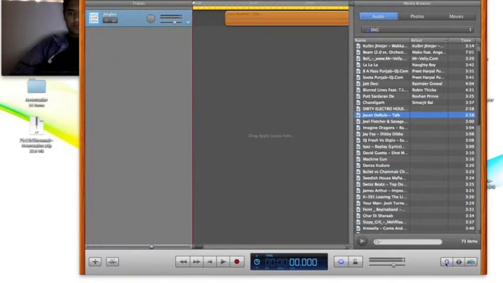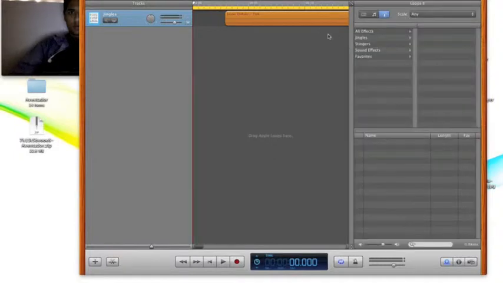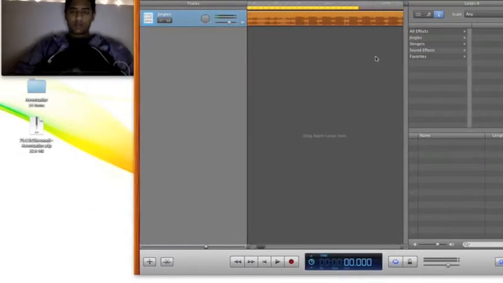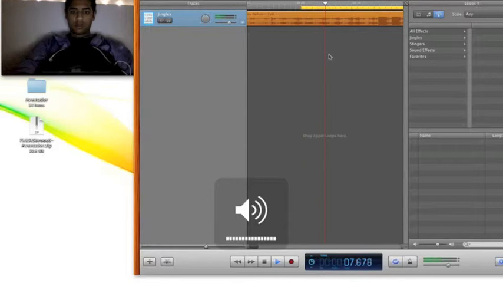So once my song is in there, I can move my yellow bar to whatever part I want to make my ringtone of. So you choose your best part. For me, I'm just gonna choose the start of it. So yeah, you can make it longer if you wanted to, but like 10 seconds is enough. So I'm just gonna do that there, and I'm gonna play. It's gonna start playing from the yellow one.